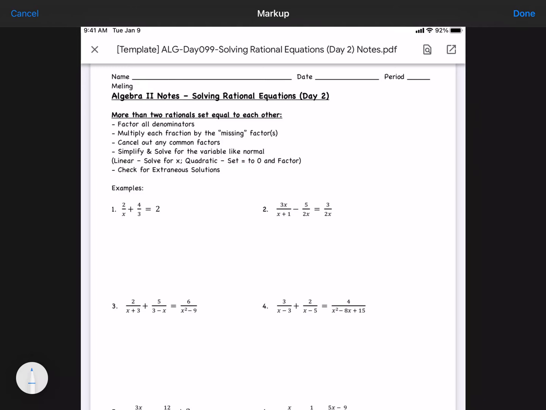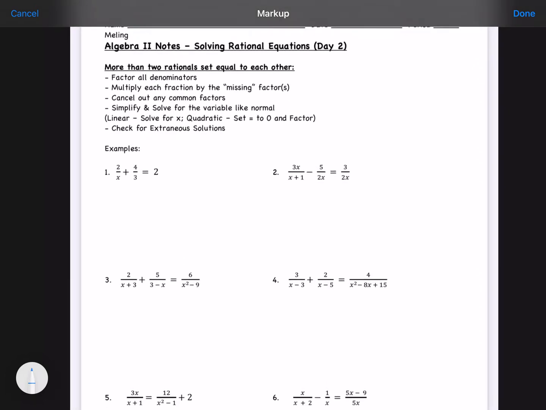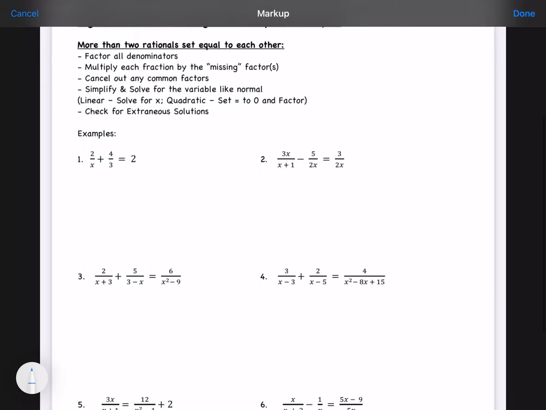Okay, so today we are solving rational equations for the second day. Sometimes it feels more like the third day. But now we have more than two rationals set equal to each other. When this happens, we have to factor all denominators, multiply each fraction by its missing factor or factors, and then cancel out any common factors. Then we simplify, solve, and check for extraneous solutions. So it's similar, but now we have to get everything to have the same denominator.